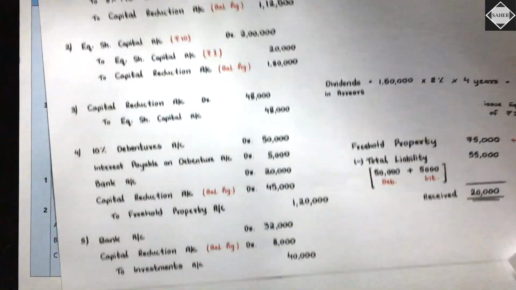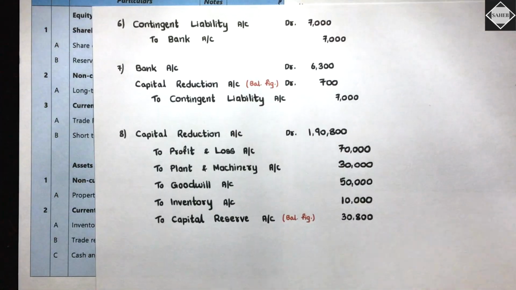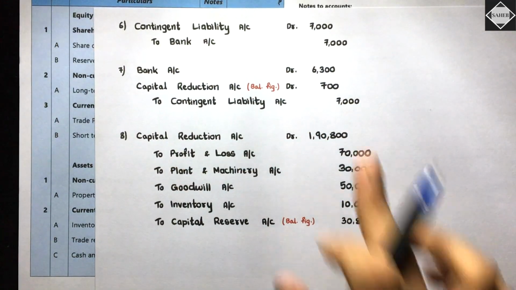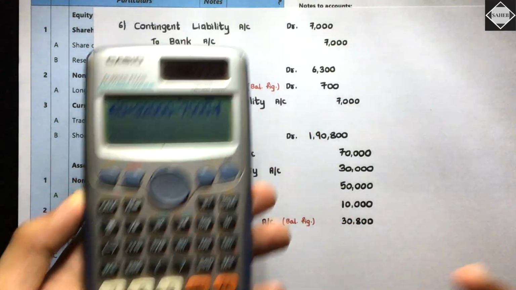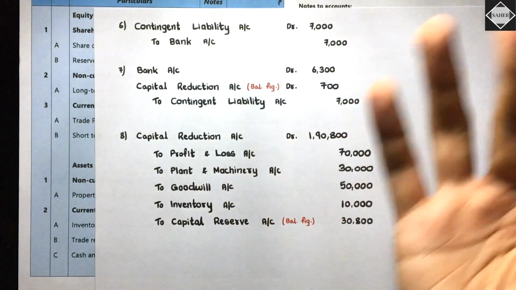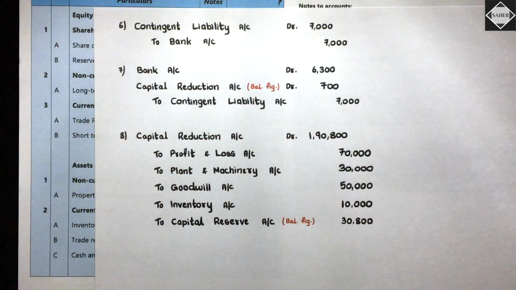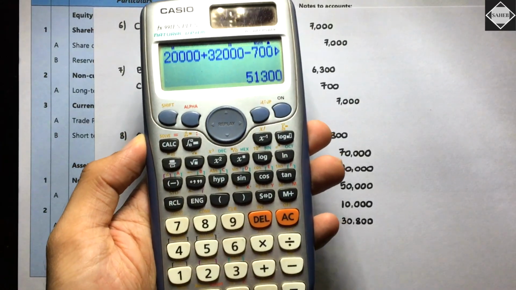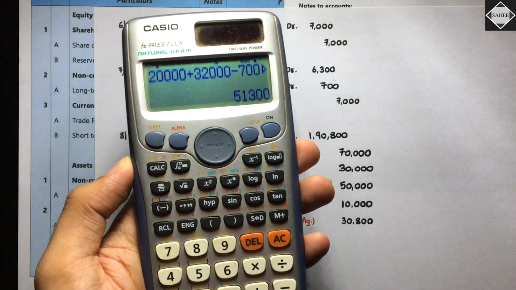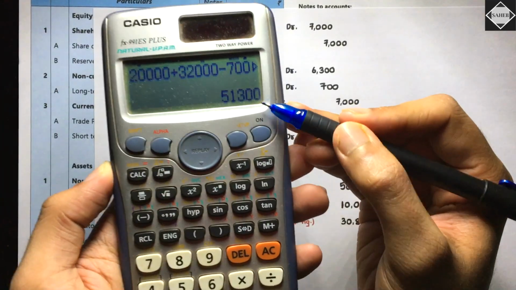And then what did we do? We paid off the contingent liability, 7,000. So minus 7,000. And then from the insurance company we got 6,300. So plus 6,300. That's all. That equals 51,300. We have a cash balance of 51,300, cash and cash equivalents.